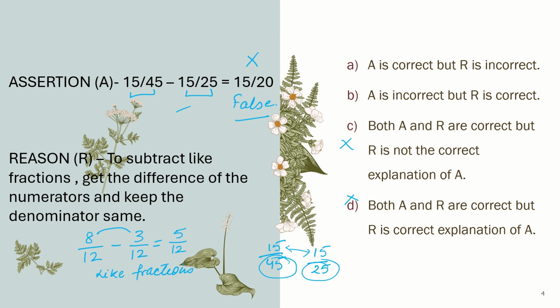Same case you have done in addition of like fraction. In addition of like fraction, you have to add the numerator and denominator will remain same. Same here, to subtract like fractions, just subtract the numerator. 8 minus 3, it will give you 5 and denominator will remain same. So reason is true. So which one is correct answer? I hope you got the answer. Assertion is false and reason is correct. So correct answer is B.